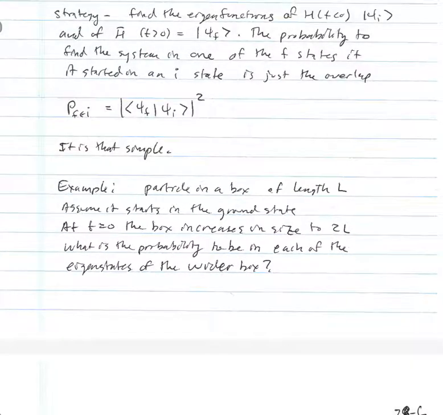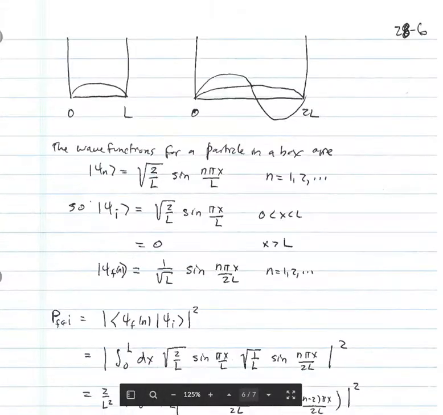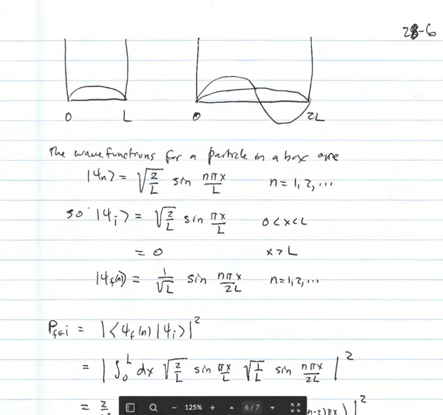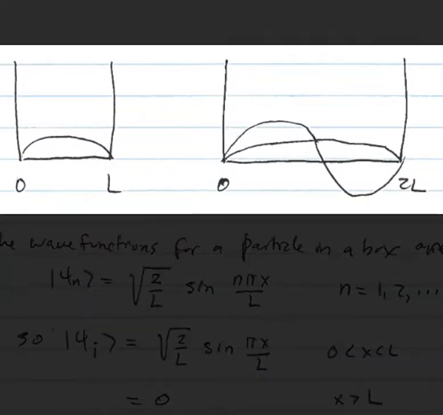Now, since we know both of those systems have a complete set of eigenstates, if I'm in some state inside the bigger box, which is given by that ground state wave function of the smaller box, it must be expressed in terms of a linear combination of all of the eigenfunctions of the bigger box. So this problem has a nice simple resolution. Just work out what it is by carefully looking at the eigenfunctions for both of the particles in a box.